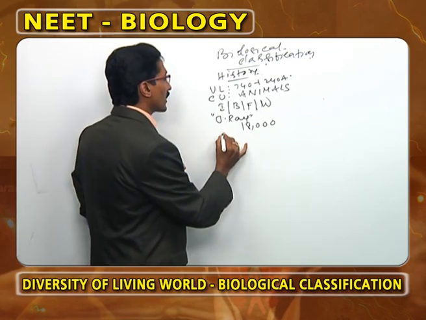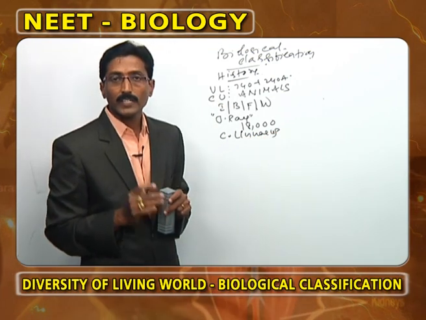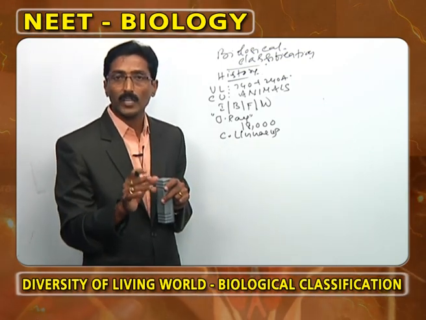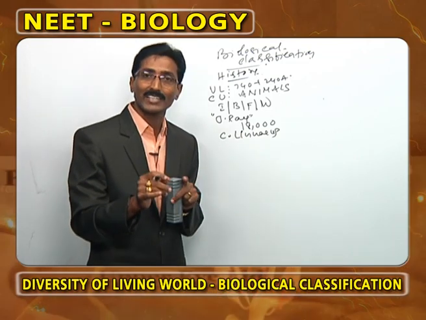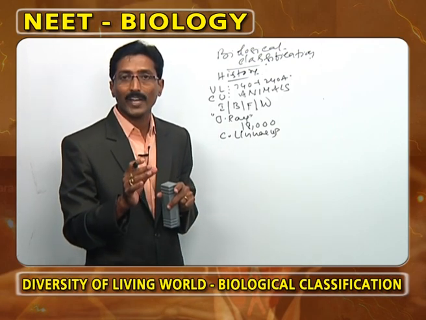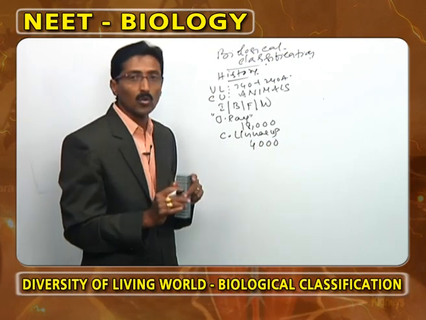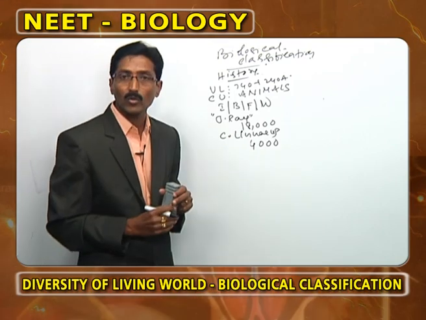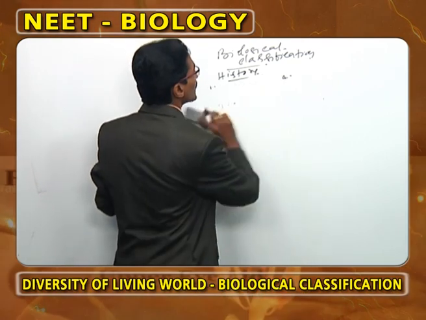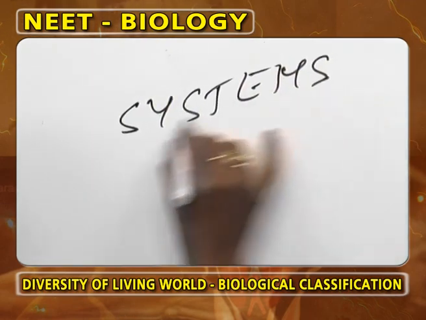Now, one more important person is Carolus Linnaeus. What is the importance of Carolus Linnaeus? He is considered the father of taxonomy, and he popularized binomial nomenclature in the 10th edition of Systema Naturae. What books were written by Carolus Linnaeus? Systema Naturae and Species Plantarum. In Species Plantarum, how many plants did he classify? 4,000 plants were classified by Carolus Linnaeus. And this is the history of biological classification. Now, under biological classification, we have to discuss the systems.